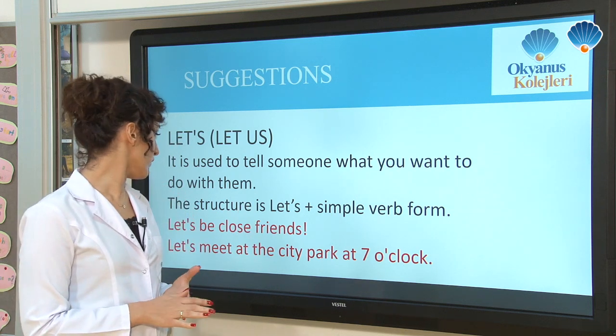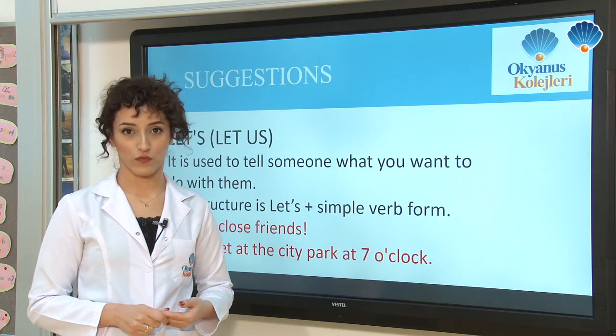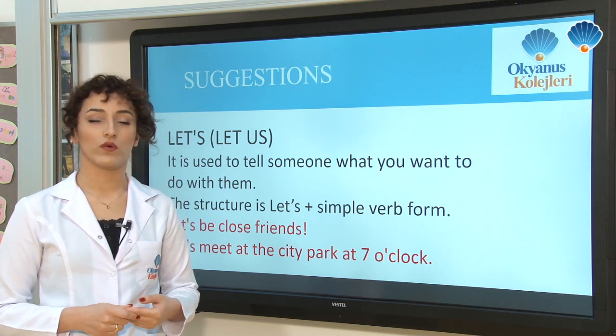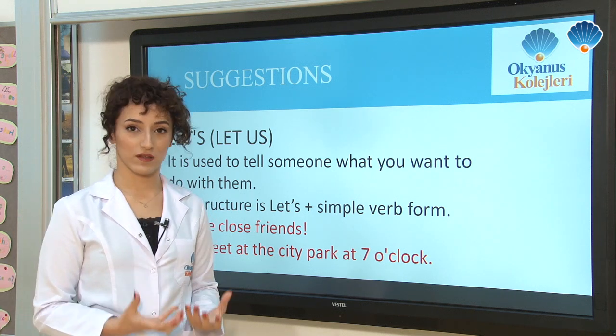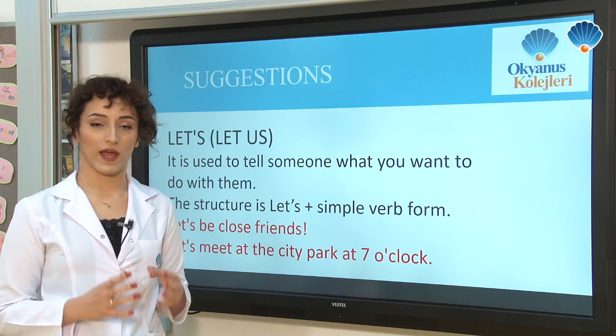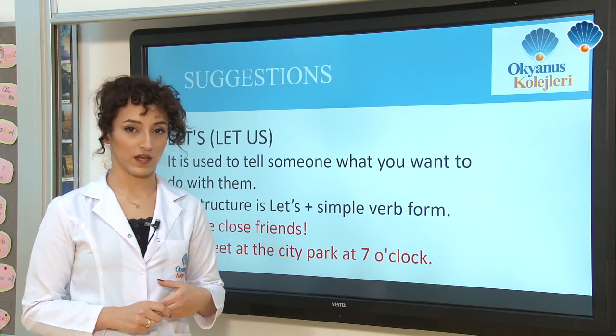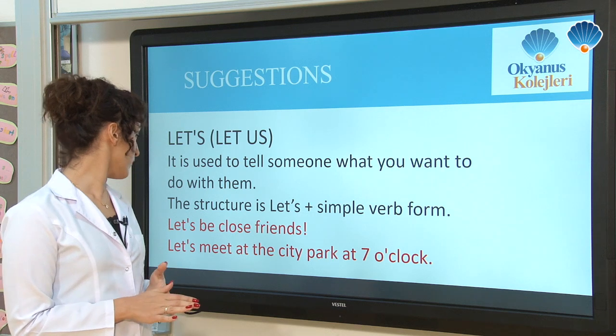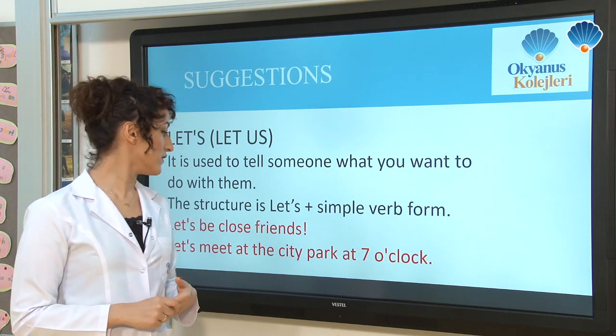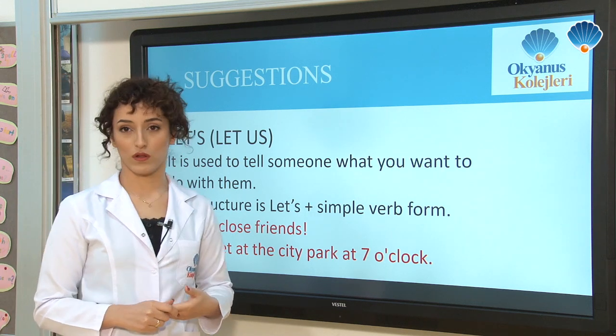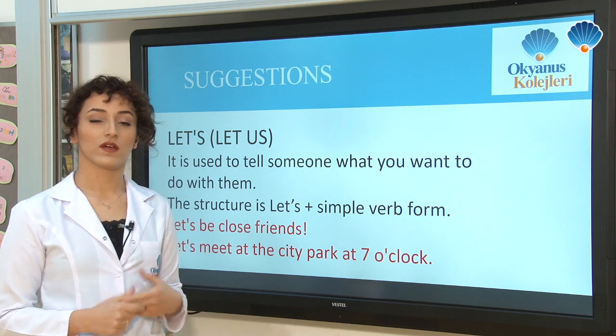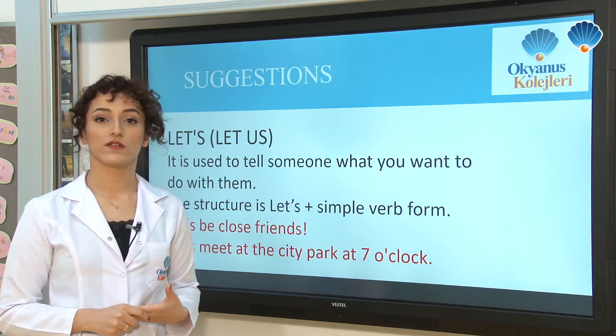Let's look at the example. Let's be close friends. As you can see, we used the be verb in a simple form. We don't have to add anything here. Or the second example, let's meet at the city park at 7 o'clock. As you can see, we can add time and place in our structure.